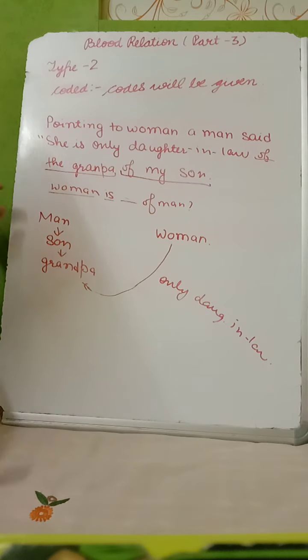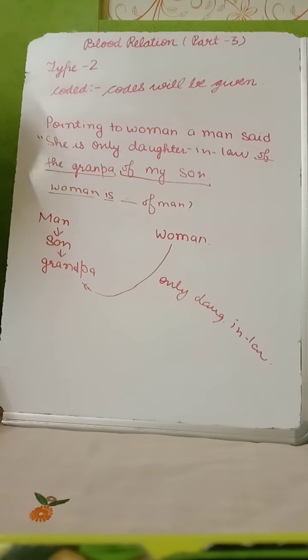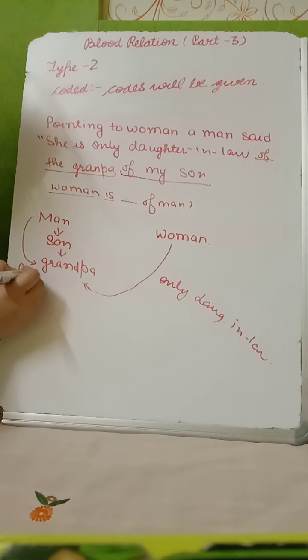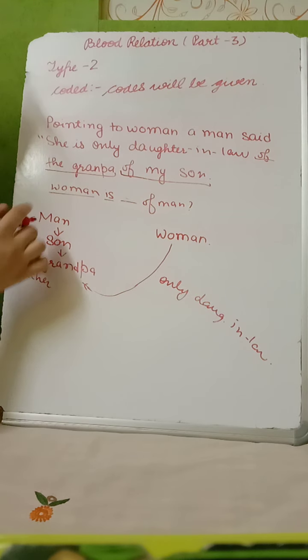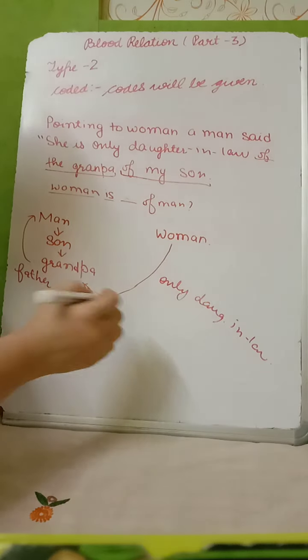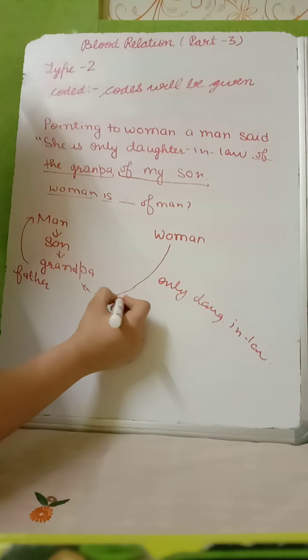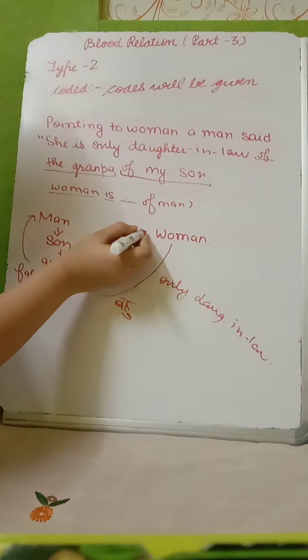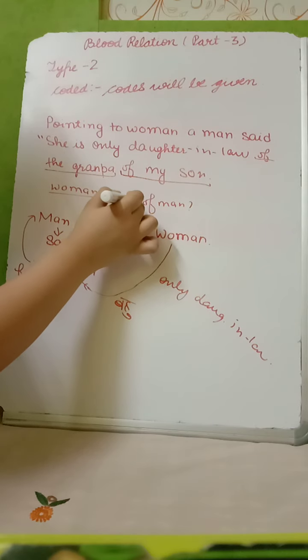So लड़के के बच्चे की grandfather की only daughter-in-law. First we will make relation from man to grandpa. लड़के के बच्चे के दादाजी man के क्या लगेंगे? पापा. Grandpa will be father of man. Hope you get it. Now इनकी daughter-in-law, इनकी बहू हिंदी में, और बहू man की क्या लगेंगी? Wife. So the relation of woman to man is wife.